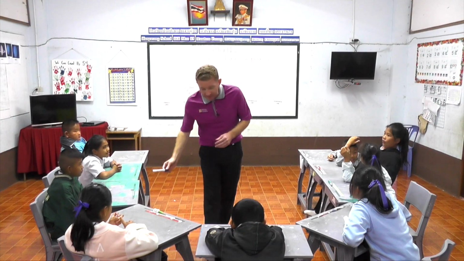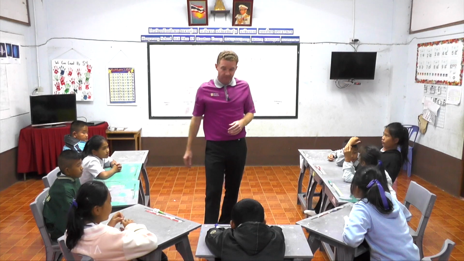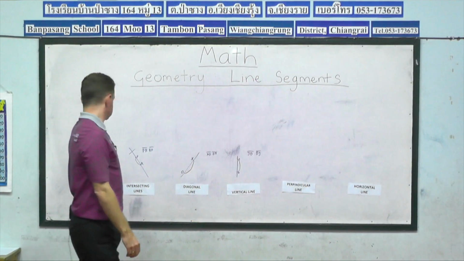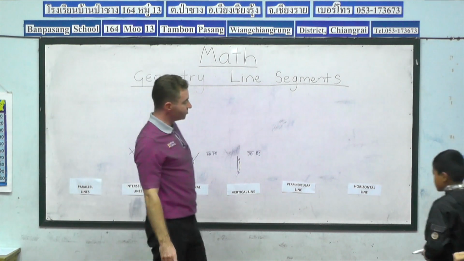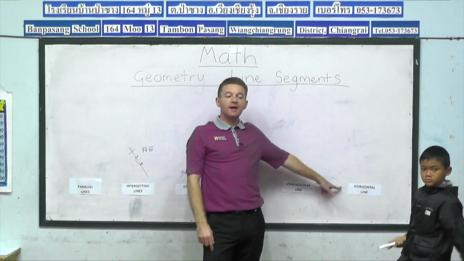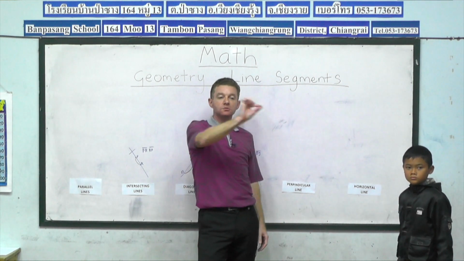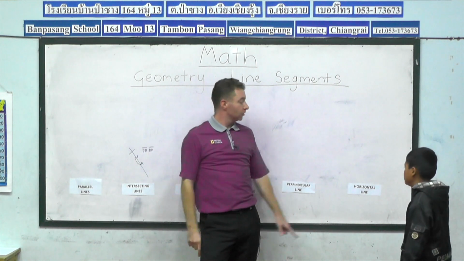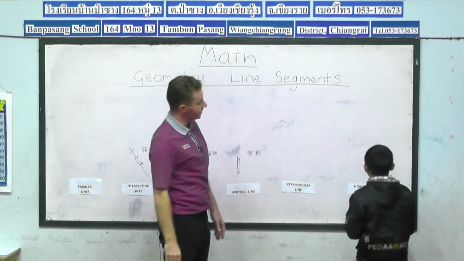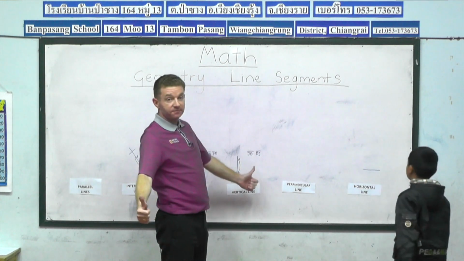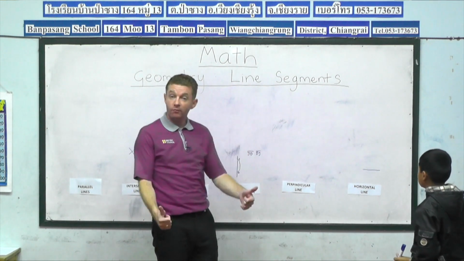Students now, I think next we can have Chu. Come and join me at the front of class, please, Chu. So let's see if Chu can do a horizontal line, guys. How does the horizontal line go? Horizontal line goes across. So Chu, you can do a line going across here. Perfect. That's a good example of a horizontal line.